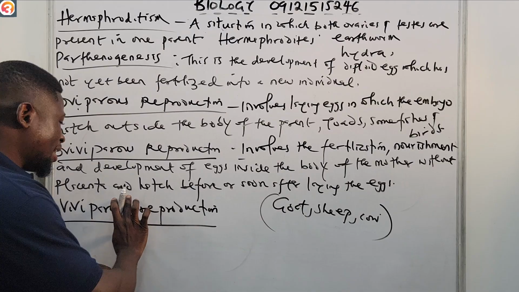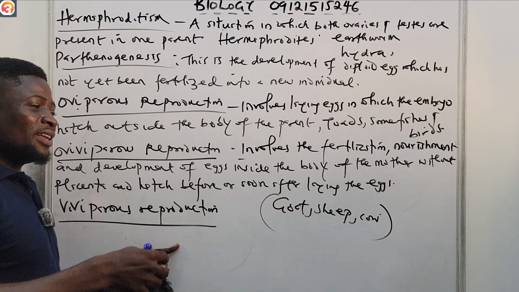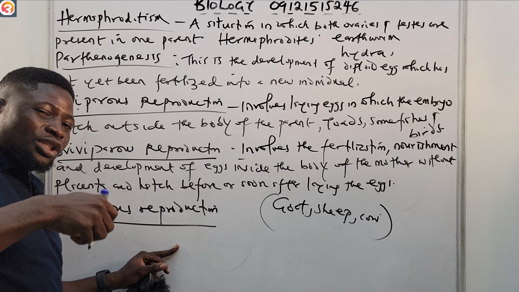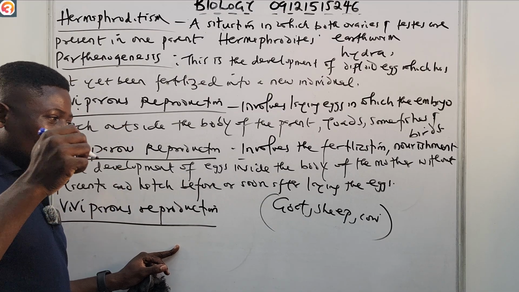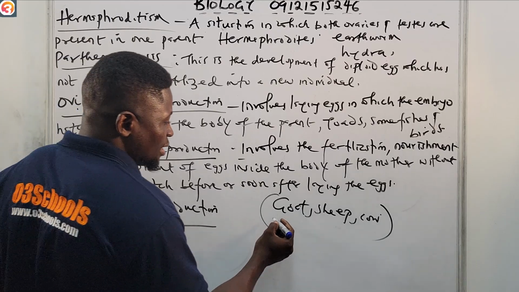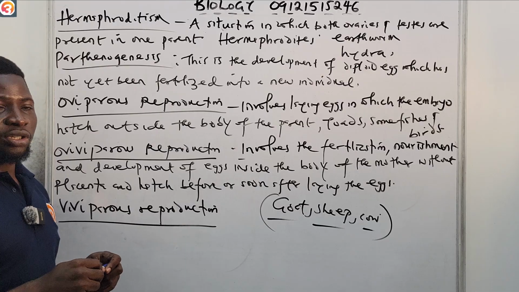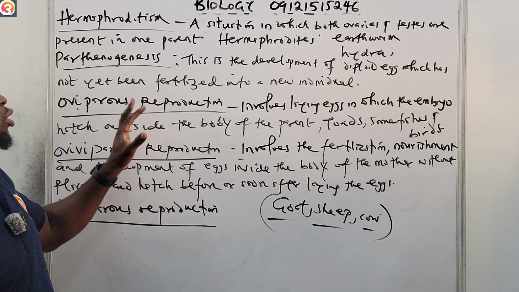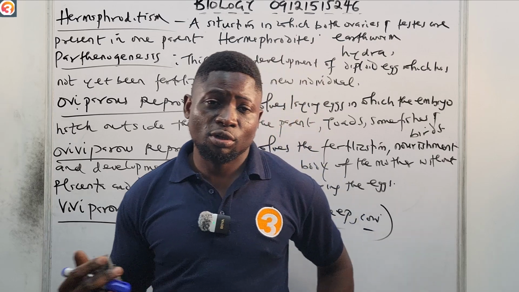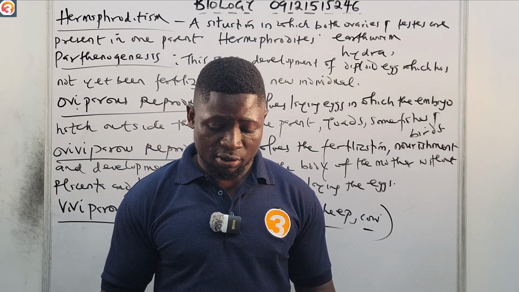So in viviparous reproduction, the development and the nourishment of the egg inside the body of the mother has to be done through the placenta, and it occurs in goat, sheep, and cow. That is viviparous reproduction. Please take note of all these terms; if they were not important, I would have told you so. So quickly, because of time, let us go to the app, answer questions, and then we are out of here.